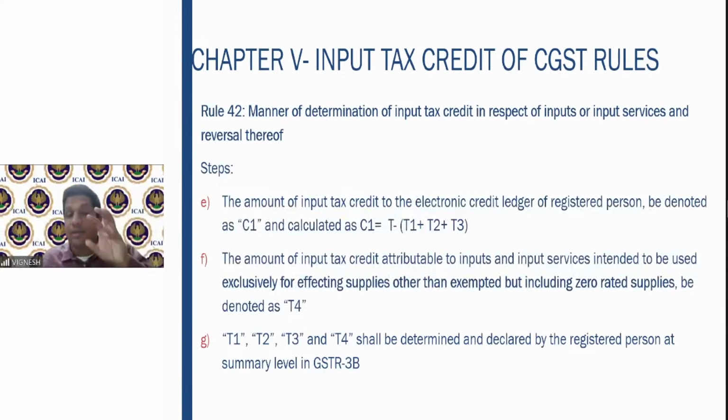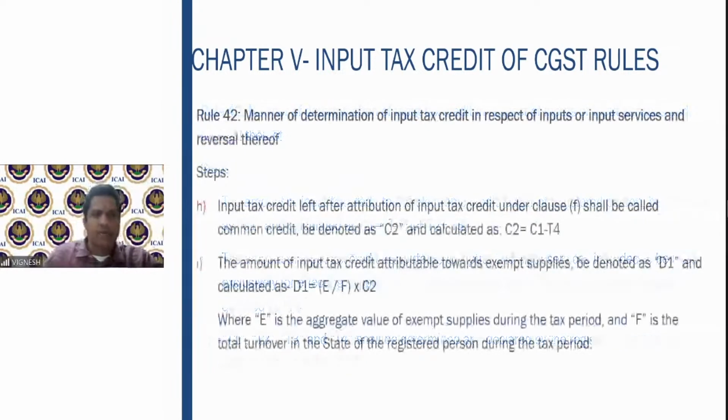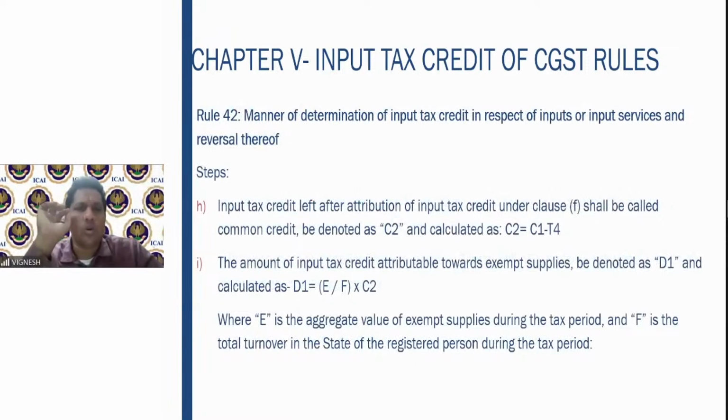That is eligible input tax credit, but exclusively for supplies other than exempted and including zero rated, that is T4. So find out T1, T2, T3, T4, and you have to declare this clearly in your GSTR 3B at the summary level, the total of T1, T2, T3 and T4. So once you get this, you will find out what is known as your common input tax credit.